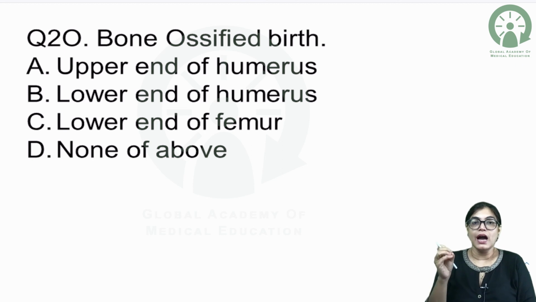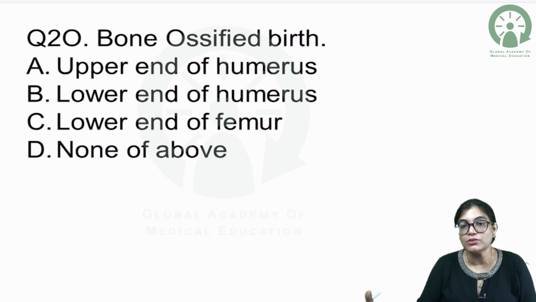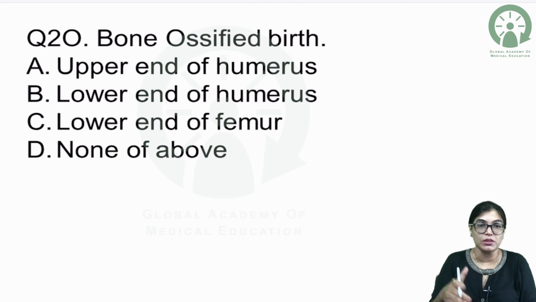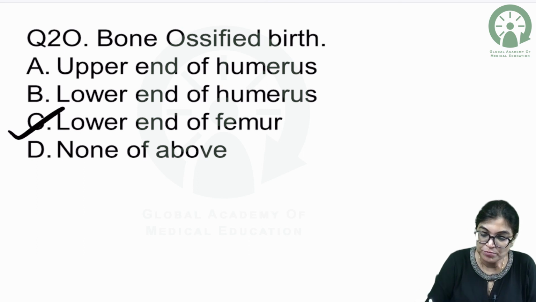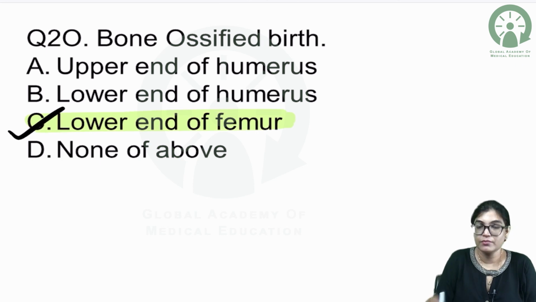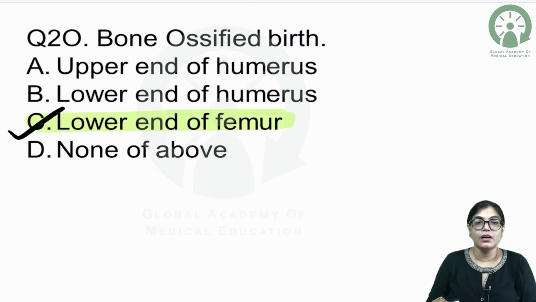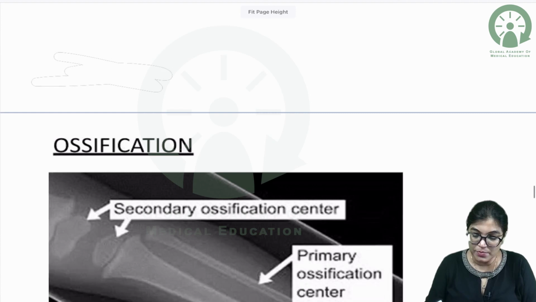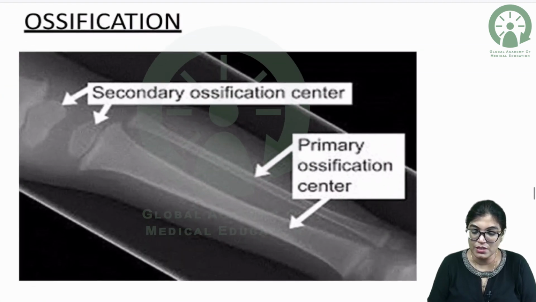What happens? In certain bones, that is the lower end of the femur and the upper end of tibia, the secondary ossification centers appear around 9 months of intrauterine life, just before the birth. That means the bone ossified at birth, the correct answer, will be the lower end of femur. So my dear aspirants, here I just want to show you this diagram.